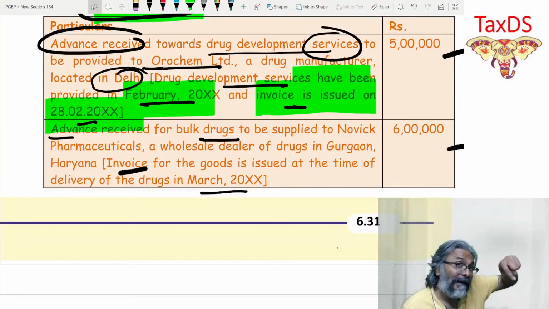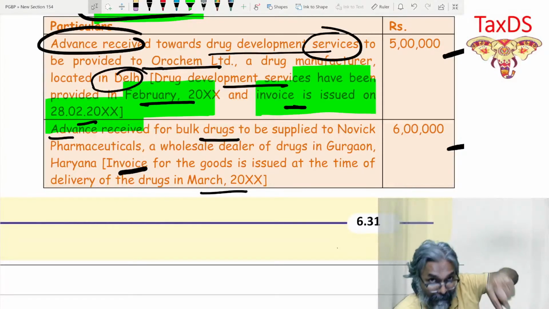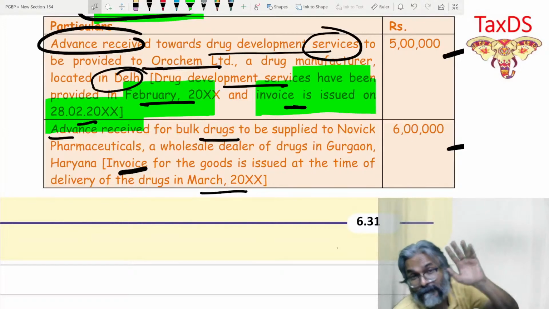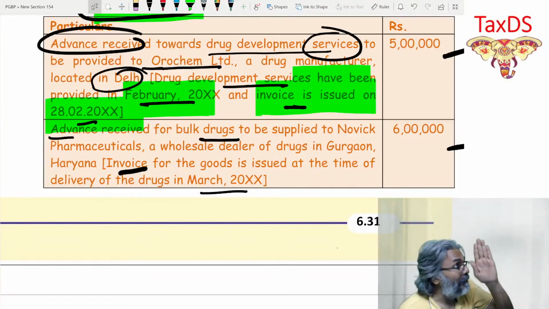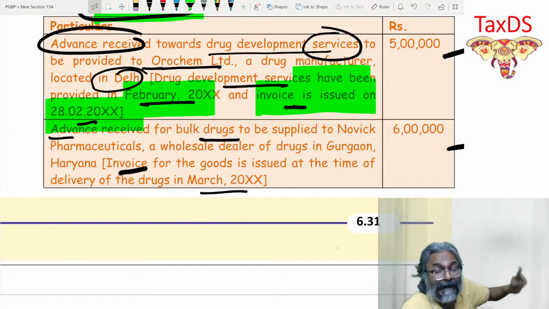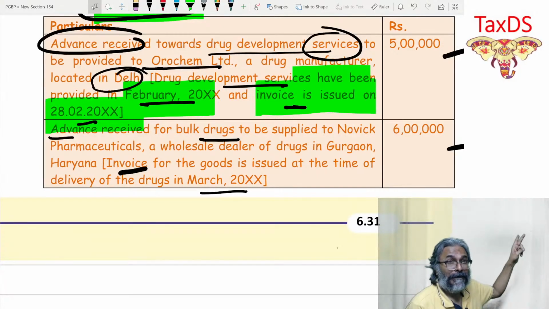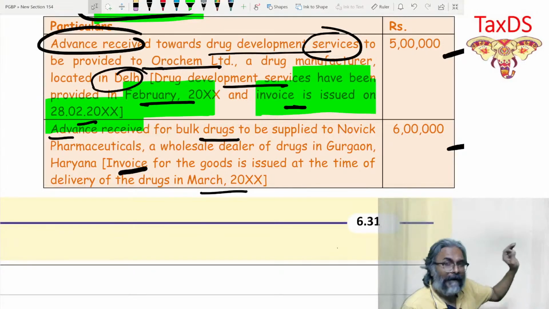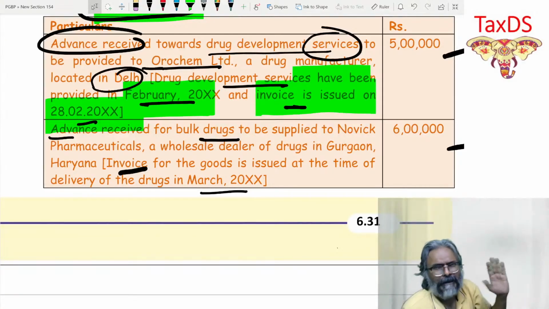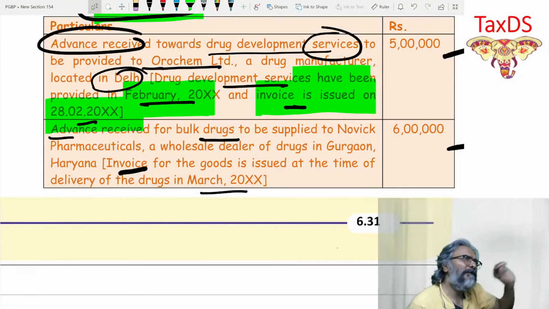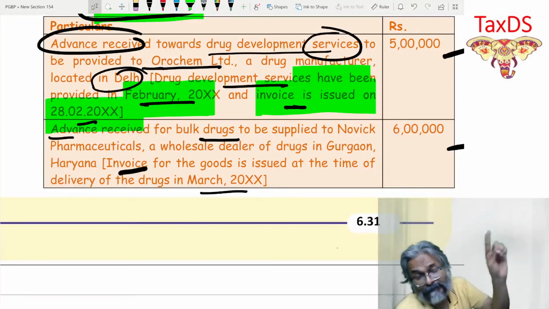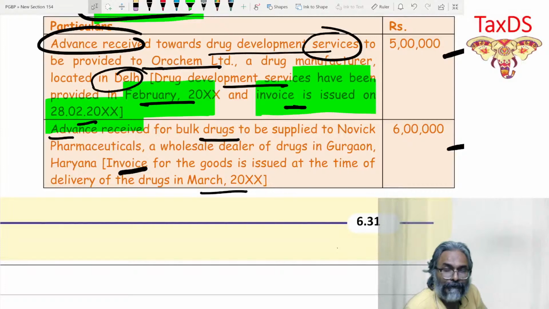Unlike in the case of advance for service, wherein there is a concept of time of supply, there is no such time of supply provided under section 12 for advance for goods. You will come to know also when we do time of supply, which is tomorrow's topic, that you will not find any provision in respect of the advance received for goods. Advance for service, yes, you do have, not for the goods.